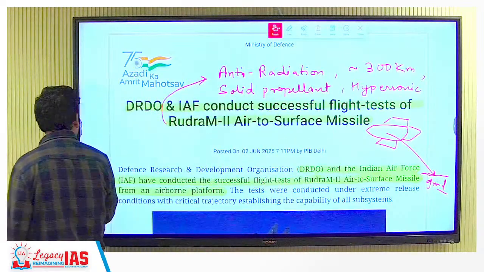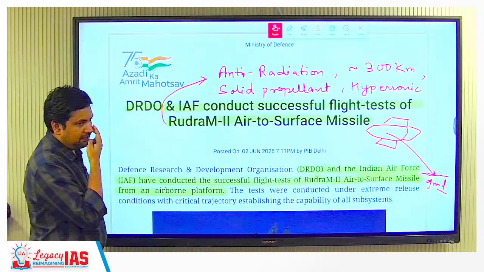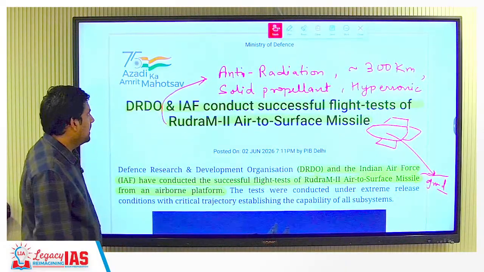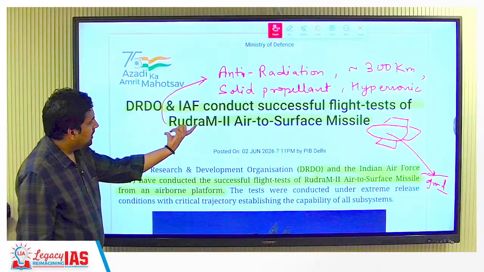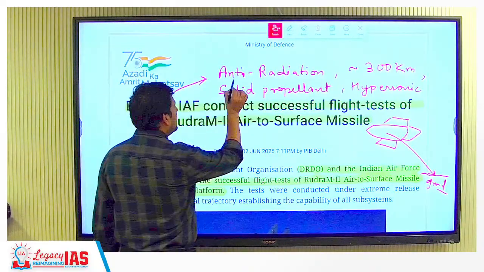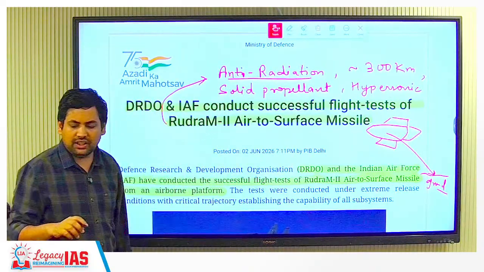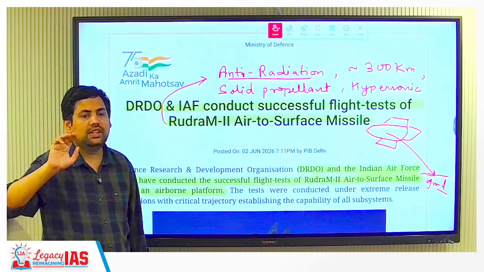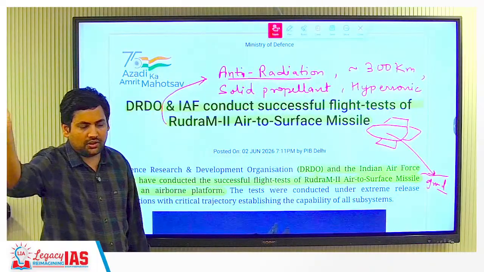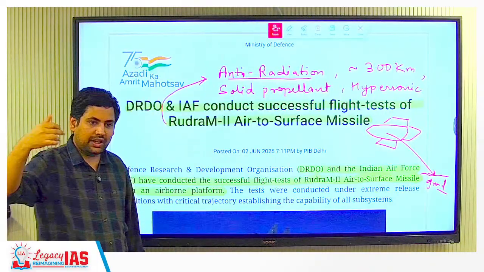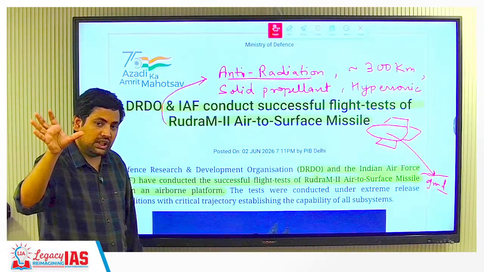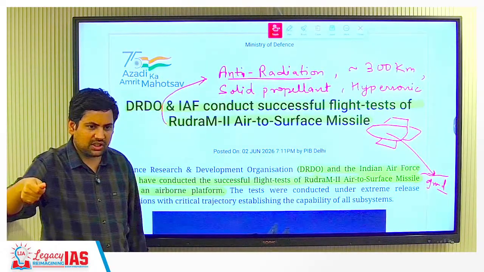So Rudram 2 is this. DRDO and IAF, the Indian Air Force, have conducted a successful flight test of this. Now, what are some properties of Rudram 2? This is an anti-radiation missile. Anti-radiation means, if it is trying to target, let's say, a fighter jet of Pakistan, those fighter jets will be releasing some radiation, some signal, correct?